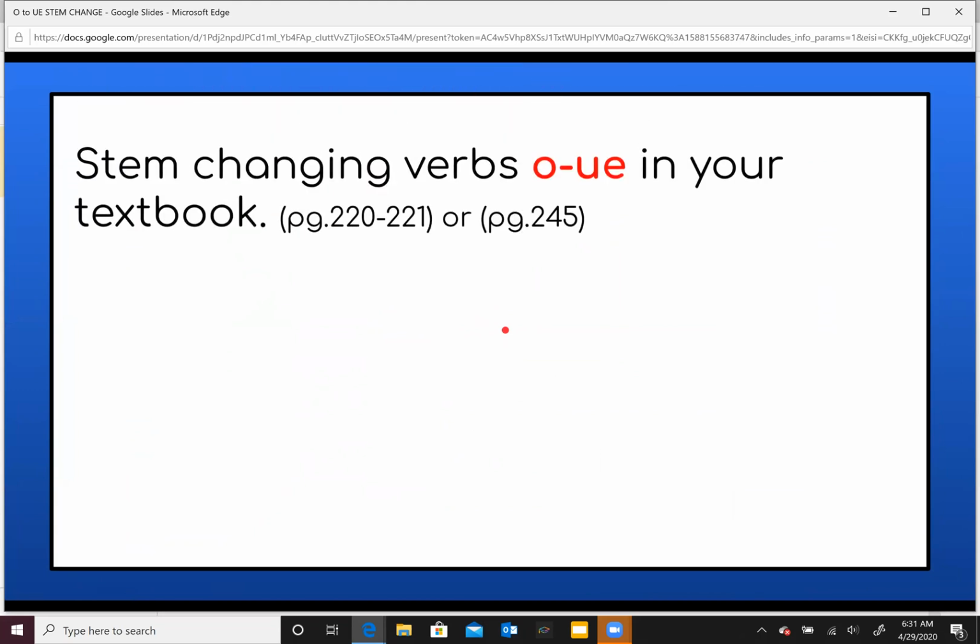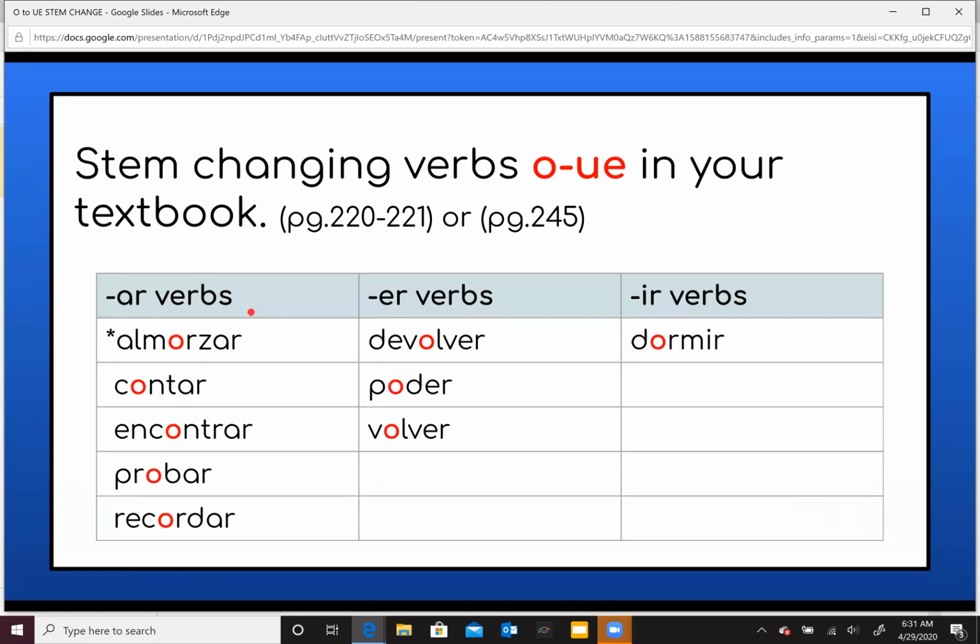Now I have the list of the verbs that we're going to be using in this lesson. These are the stem changing verbs, the O to the UE, in your textbook on pages 220 and 221 or page 245, which is the one that has all the vocabulary in that lesson. And we have the verbs. The AR verbs are almorzar, contar, encontrar, probar, recordar. ER verbs, devolver, poder, volver. IR verbs, dormir. So all these verbs you can find in your textbook, and these are the verbs that we're gonna use in our lesson.